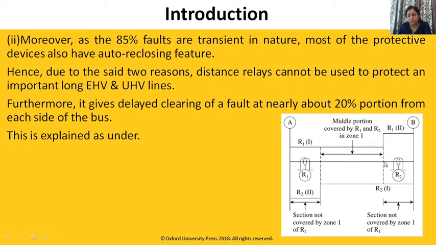So relay R2 will detect it and send a signal to R1 that a fault has occurred in its zone. So simultaneous operation of both relays is possible using a communication channel.